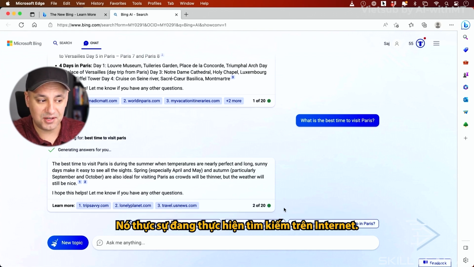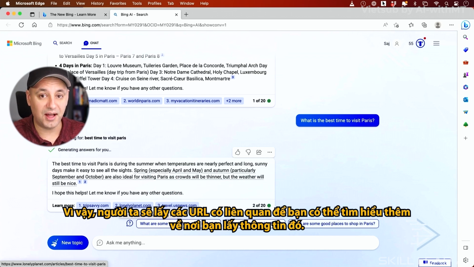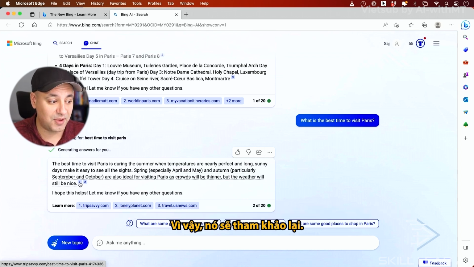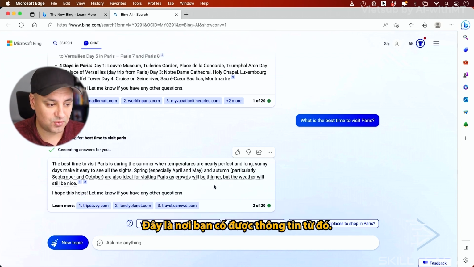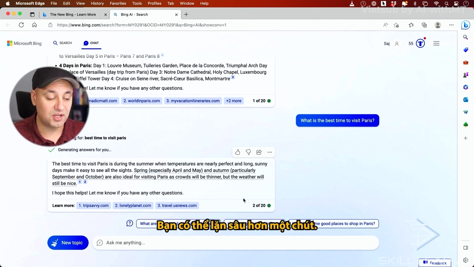The other thing, probably the coolest thing about Bing AI, is that it has live access to the internet. It's actually doing an internet search. So one, it's going to pull up relevant URLs so you could learn more about where you got that information from. So it's going to refer back. You could see these numbers. This is where you got the information from. Basically, it's going to give you that reference and source. You could do a little bit of a deeper dive.